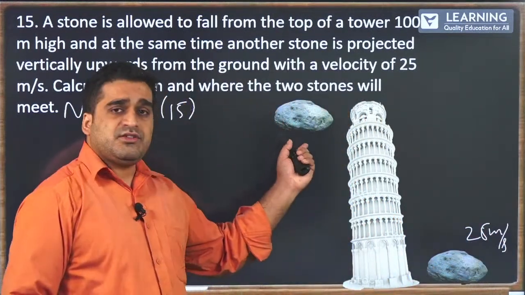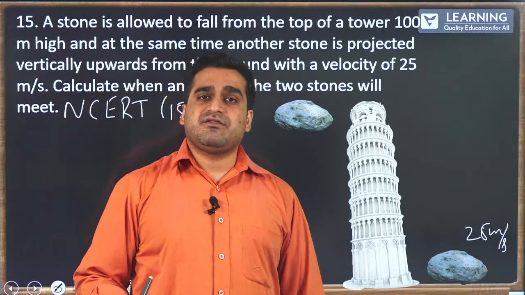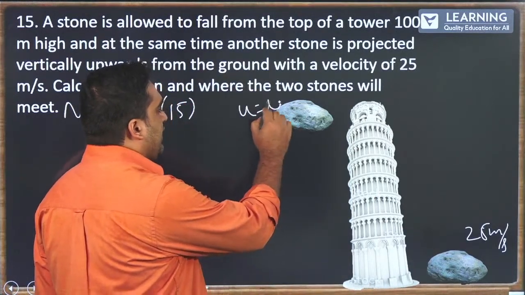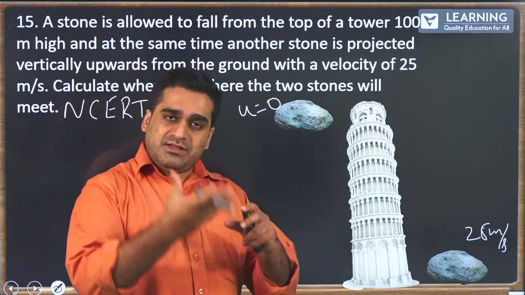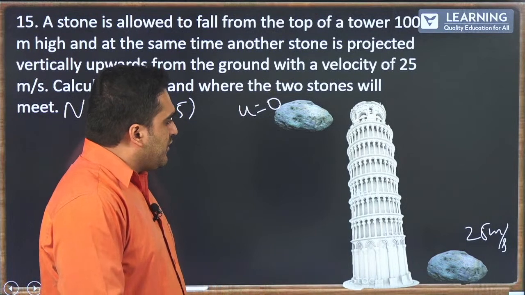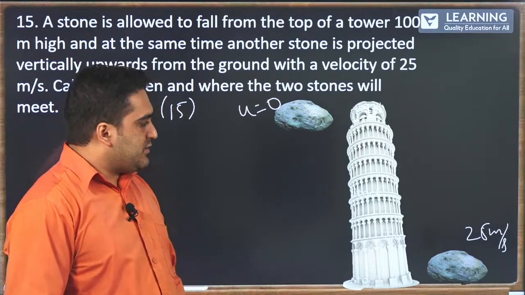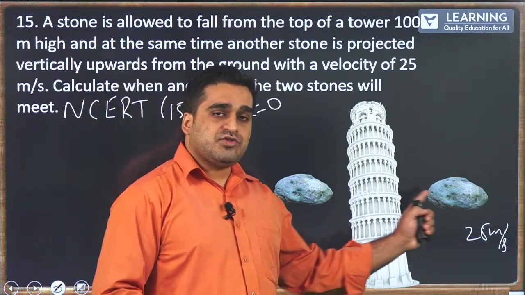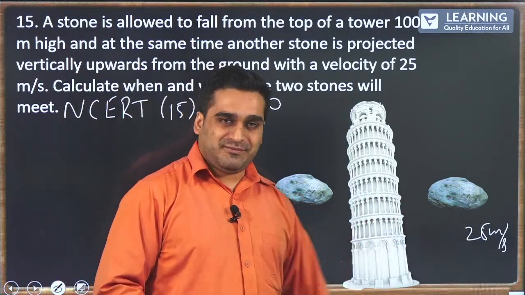Now, when you're dropping a stone, what is the initial velocity of the stone? 0, because it has no velocity as you drop. But once it falls, it has a certain velocity. So eventually what happens is, when these two stones move, the two stones will meet at some point.